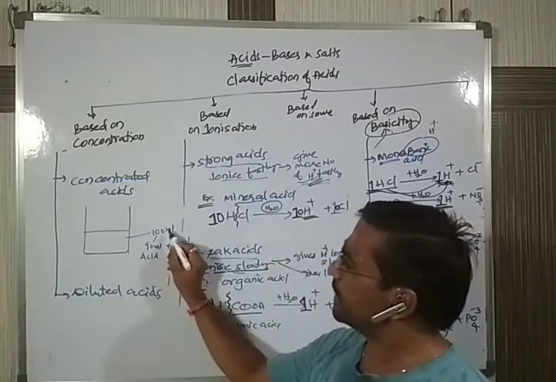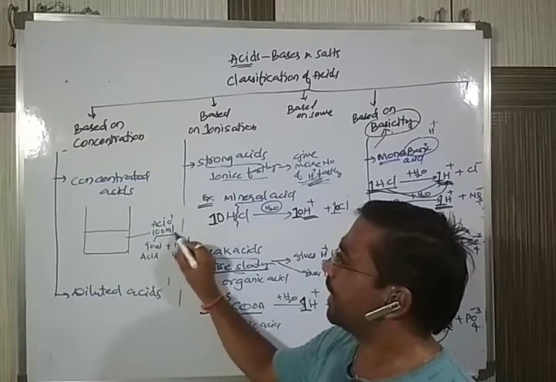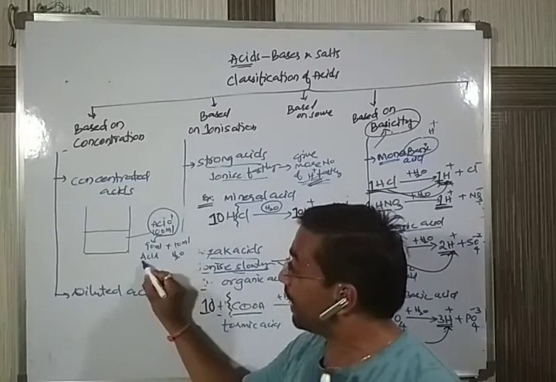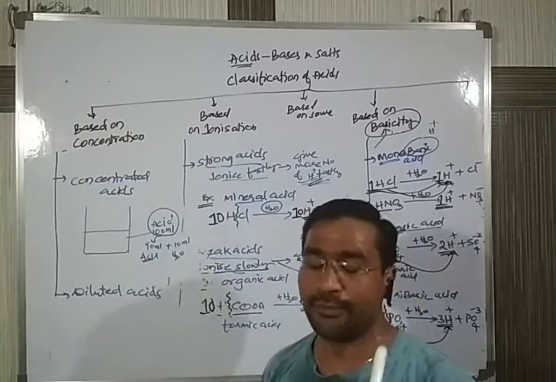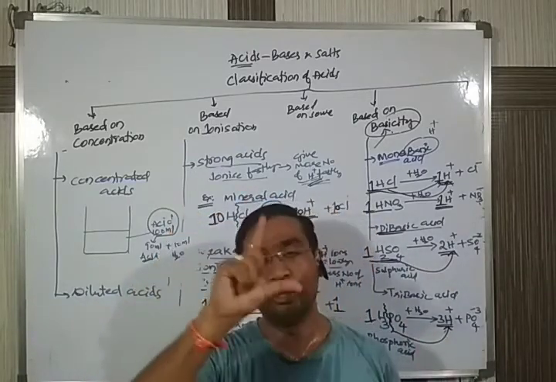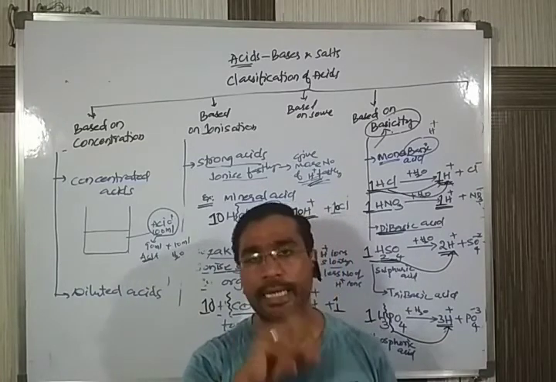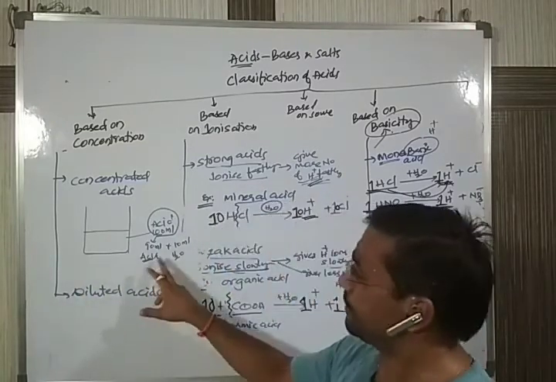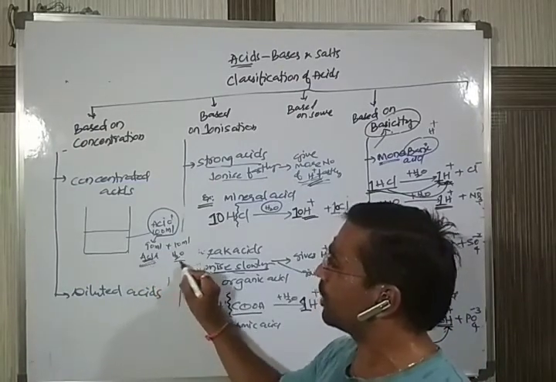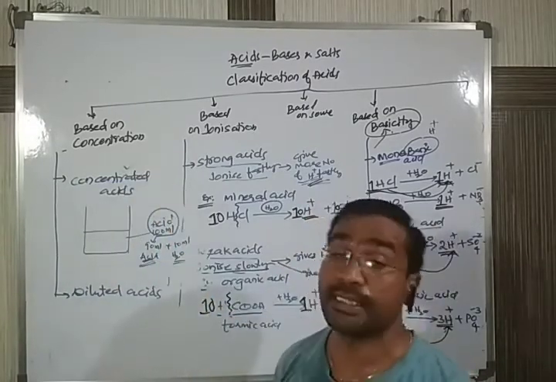But in the case of 100 ml of some solution, if I am taking one acid, internally it contains 90 ml of acid and 10 ml of water. We can't differentiate with our eye. Totally it looks like only one solution, but internally it is made by mixing 90 ml acid and 10 ml water. So acid quantity is more, water quantity is less. In that situation, these acids are called concentrated acids.